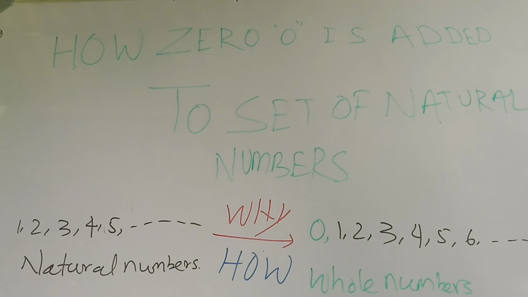So today we will learn about how zero is added to the set of natural numbers to give a new set, that is whole numbers. Before proceeding to that, I will tell you a small story.